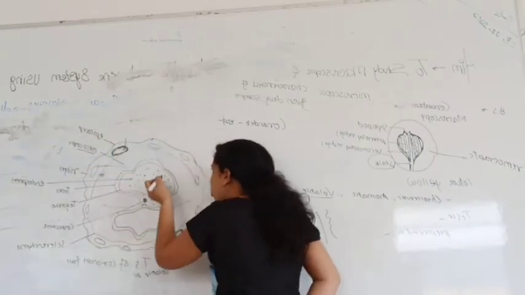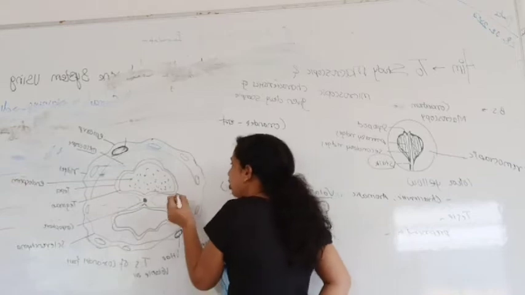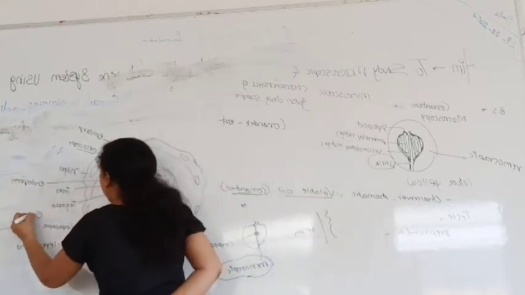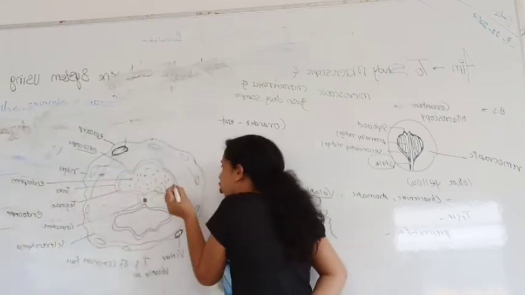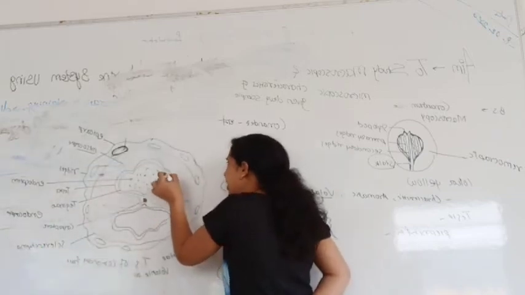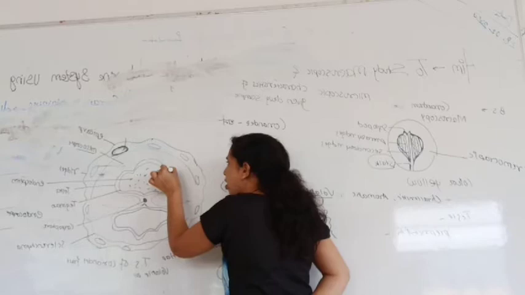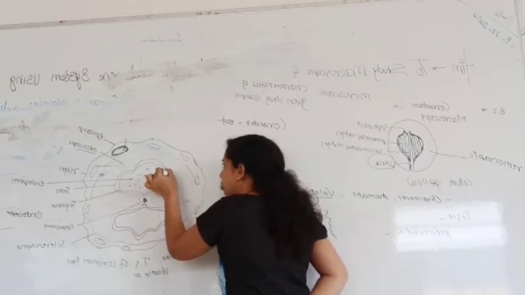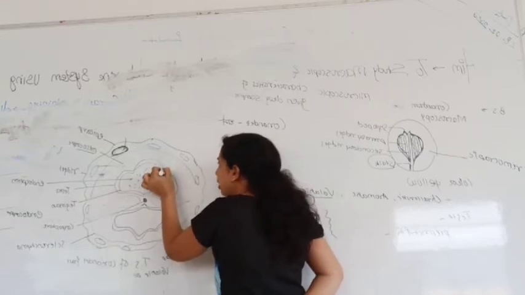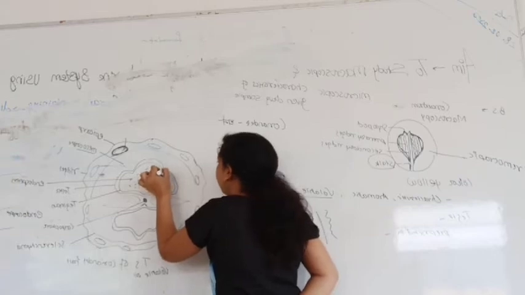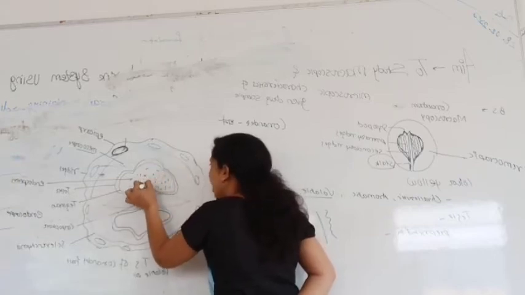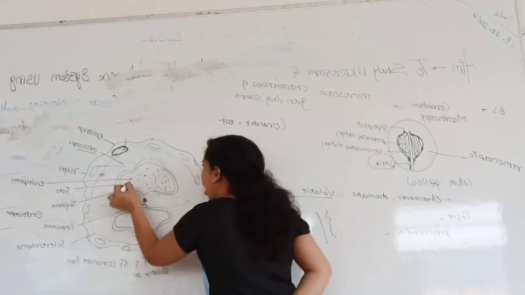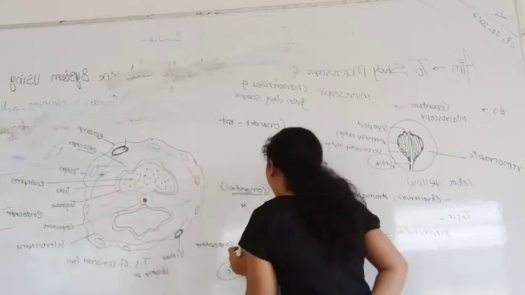mesocarp. The innermost tissue of the fruit, the endocarp, will show the presence of the seed. The seed has the outermost covering, the testa, and the innermost covering, the tegmen, and in between, the endosperm is present, and that endosperm will provide nutrition to the embryo.